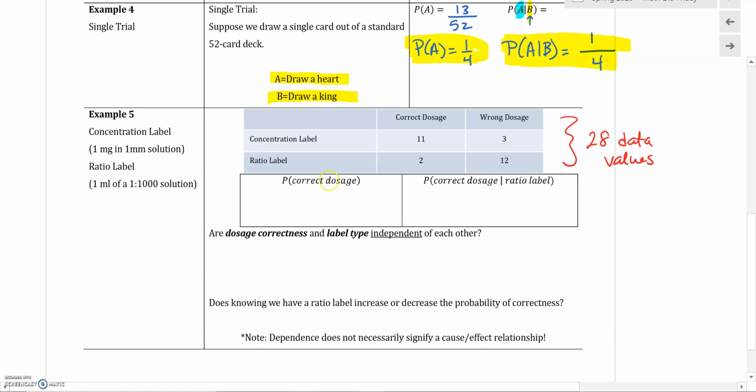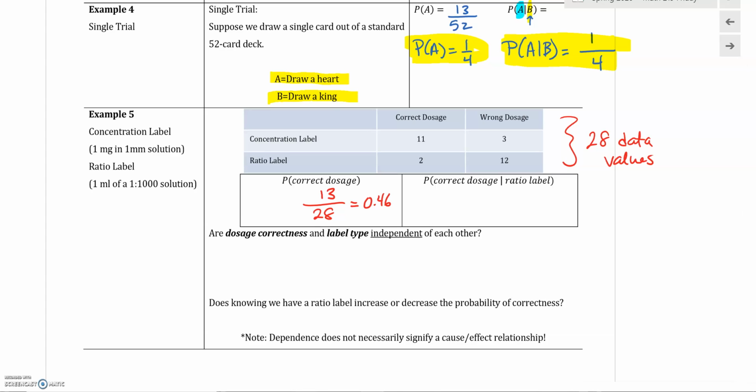So the probability of getting a correct dosage, that's everyone in this category. All these guys got a correct dosage. So out of the 28 data values we have, 11 plus 2, or 13 of them, had a correct dosage. So 13 out of 28, or 0.46, would be the probability of someone getting a correct dosage, regardless of the labeling.